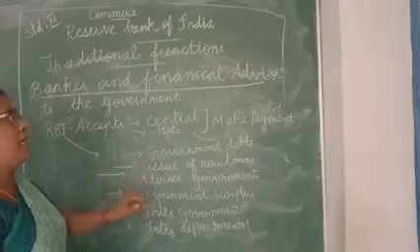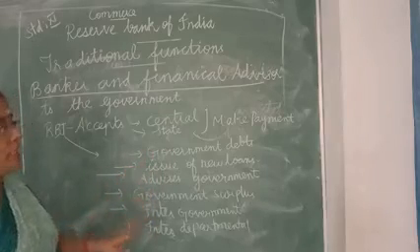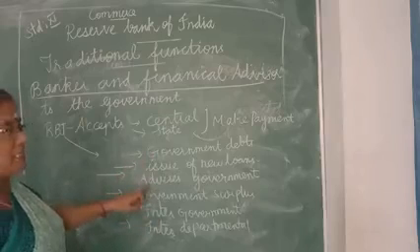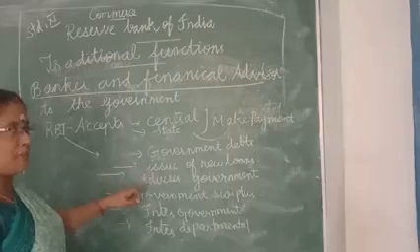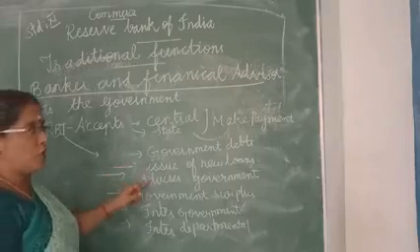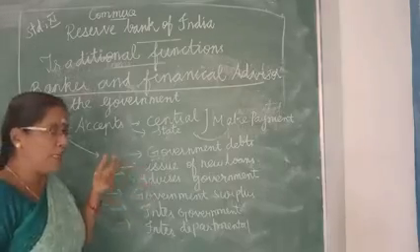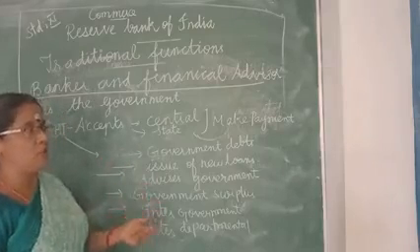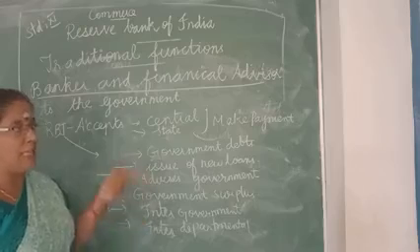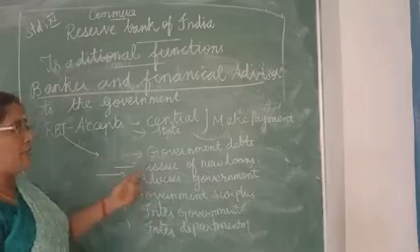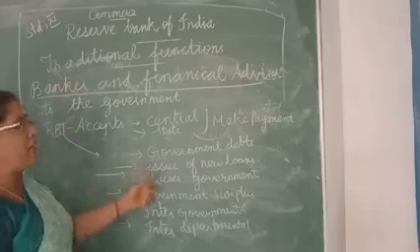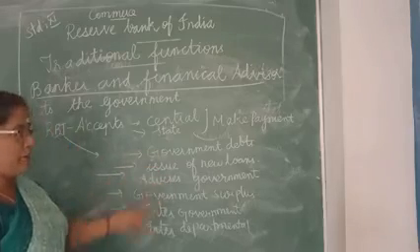The next one is the issue of new loans. RBI gives advice on the quantum and terms, on how to issue the new loans, how much quantum to issue, and the terms of repayment of the new loans. Everything is guidance given by the RBI to the government.